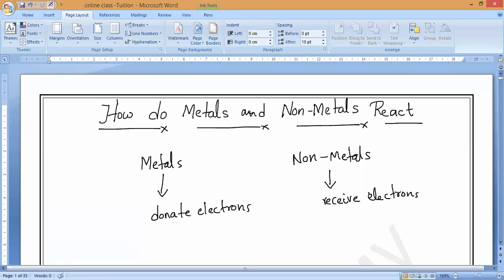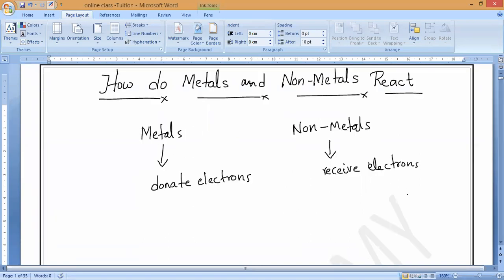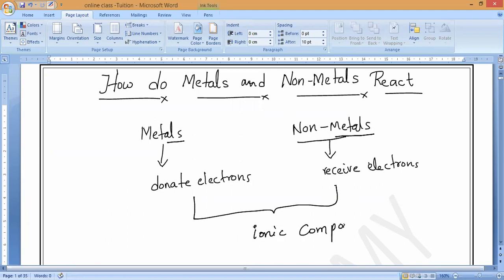Observe very carefully. Whatever I am saying now, you have to remember, because based upon this only, it is going to continue further. Donate electrons and receive electrons. When any kind of metal is reacting with a non-metal, they form ionic compounds. The compound formed by a metal reacting with a non-metal is called an ionic compound.